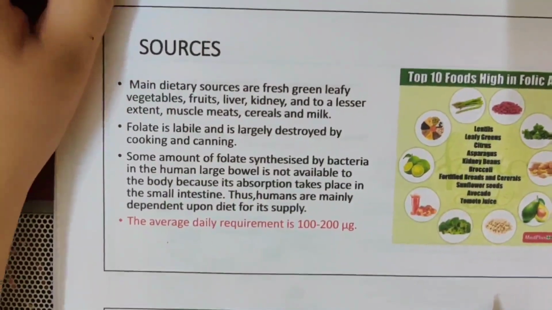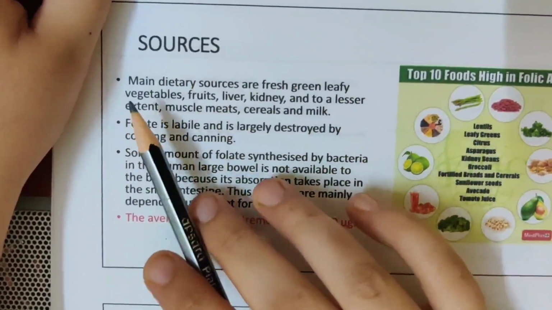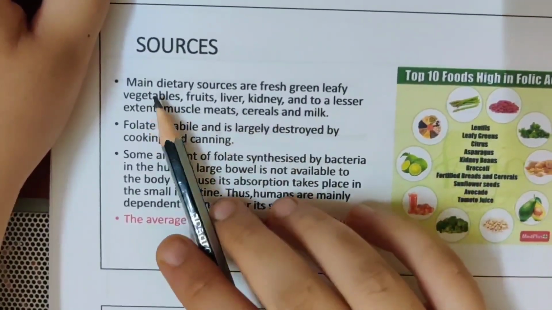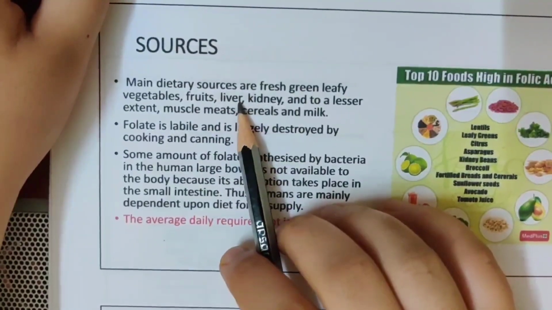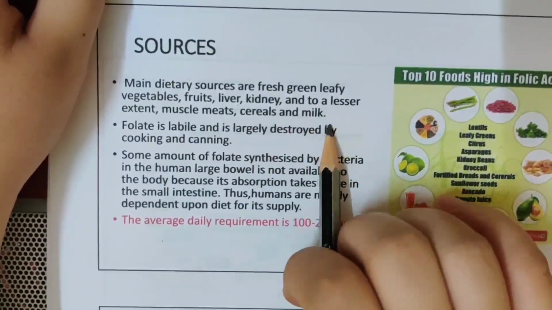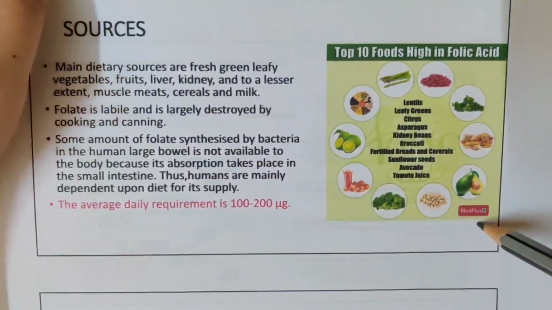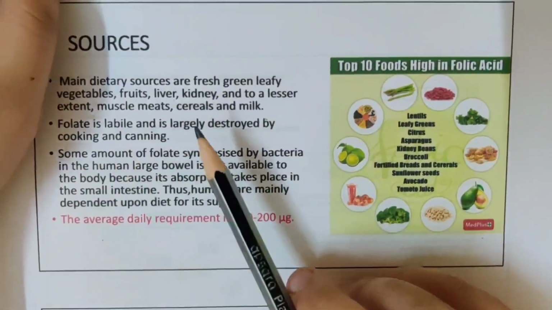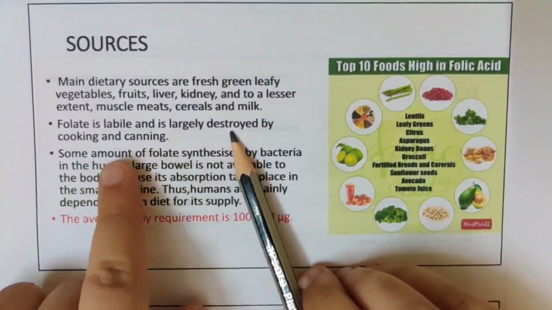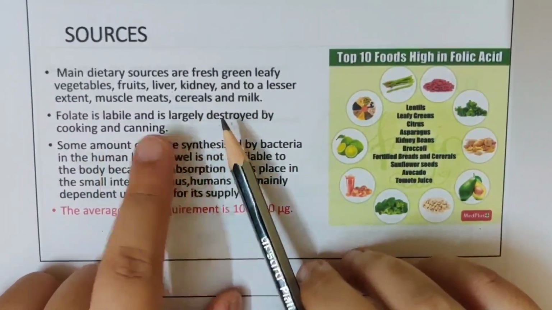What are the sources of folic acid? The main dietary sources are green leafy vegetables. Vitamin B12 was an animal source, whereas here it's a vegetarian source. So you have vegetables, fruits, some non-veg such as liver, kidney, and to a lesser extent muscle meat, cereals, and milk. I have put here the sources with high amounts of folic acid. Cooking can destroy folic acid, whereas in vitamin B12 cooking had less effect. Here cooking and canning can affect the folic acid in the products.